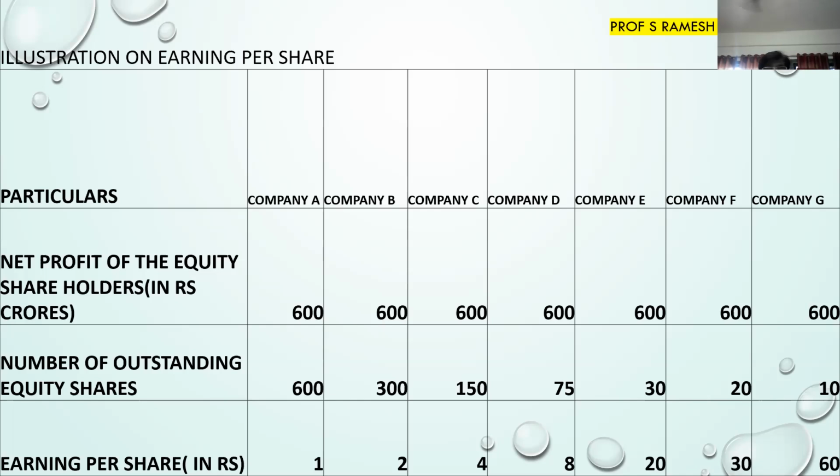Now let us understand which company has done good. Earnings per share is nothing but profit generated by the company per share. So profit per share should be high. Choose those companies where the profit per share is very high. If you look at this slide, automatically your finger will point at company G, which is able to generate 60 rupees profit per share. And the worst performing company as far as profit per share is company A, which is able to generate a profit of only 1 rupee per share.